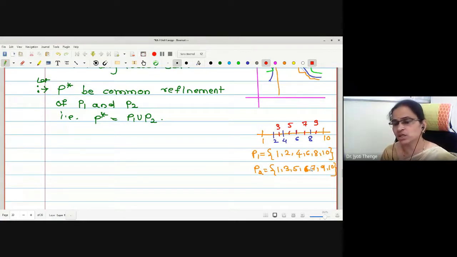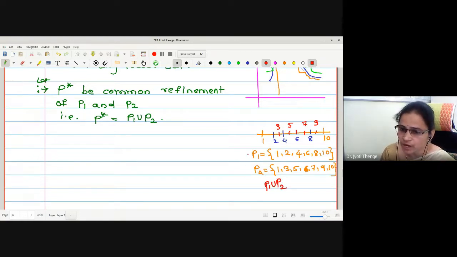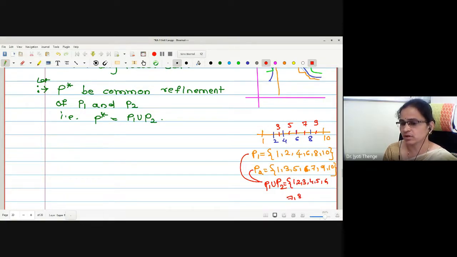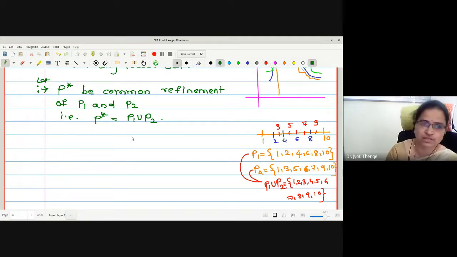Therefore, does the union give you the refinement of both the partitions? That is, P1 union P2 is a refinement of P1 and is a refinement of P2 also. Correct? Because in the union, we have the points 1, 2, 3, 4, 5, 6, 7, 8, 9 and 10. Therefore, it is a refinement of P1 and of P2 as well. And if we consider the union, it is called the common refinement of P1 and P2.